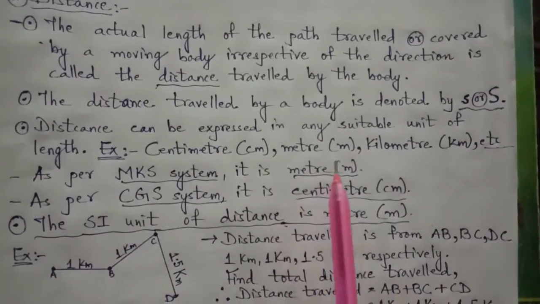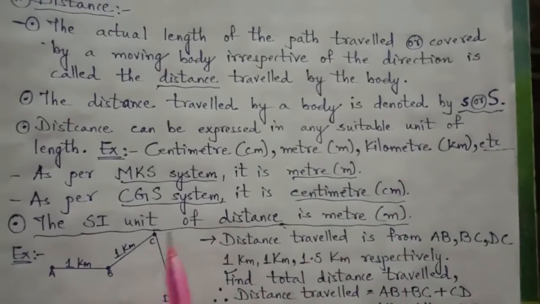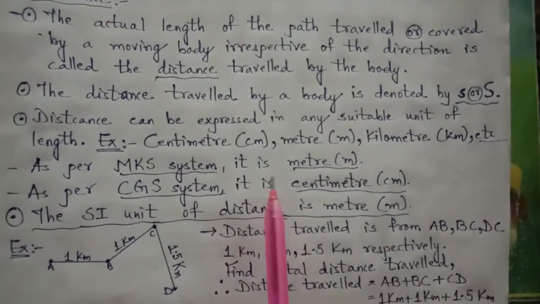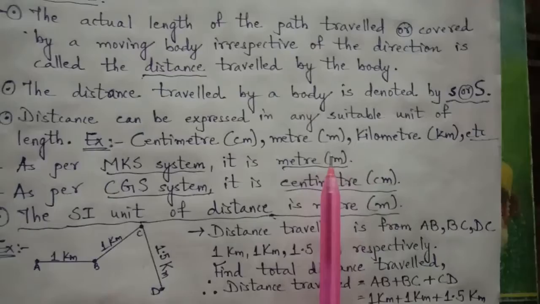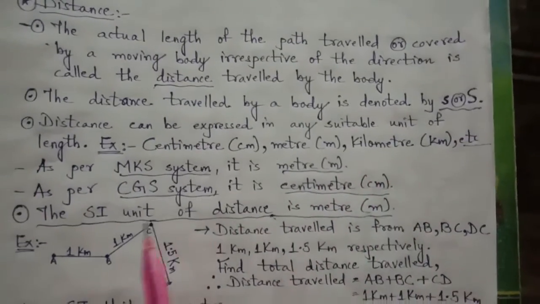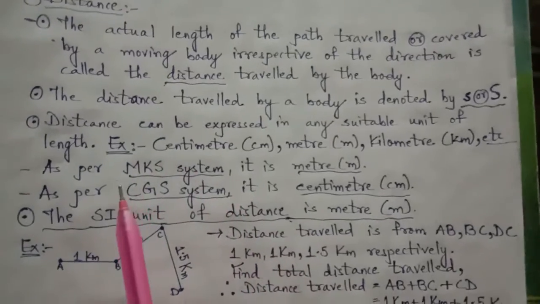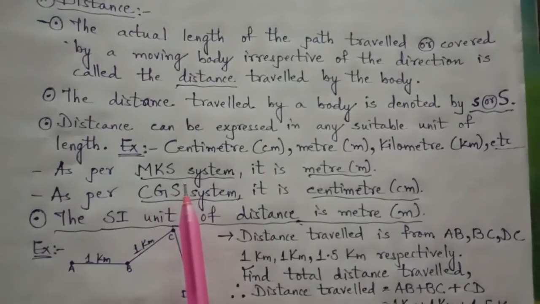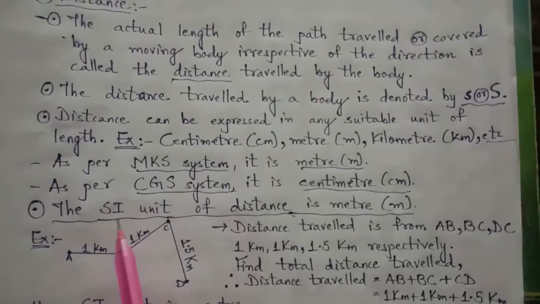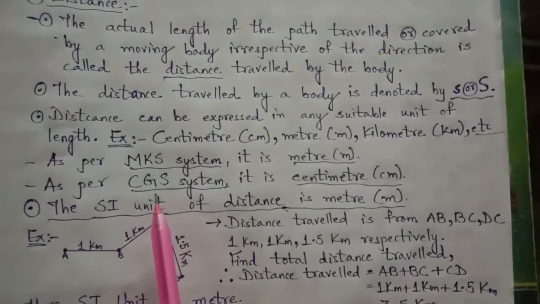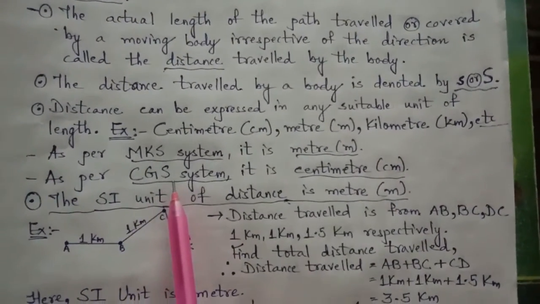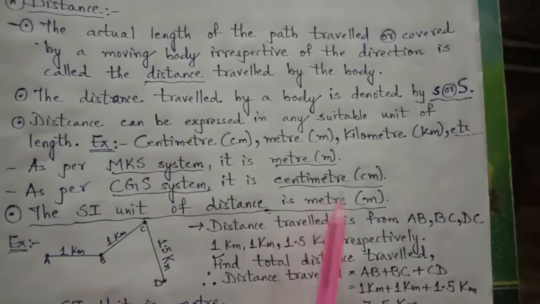Distance can be expressed in a suitable unit, whether a smaller unit, centimeter, a greater unit, meter, or a still greater unit, kilometer. As per the MKS system, meter, kilogram, second, the unit is meter, and as per the smaller system, centimeter, gram and second, it is centimeter.